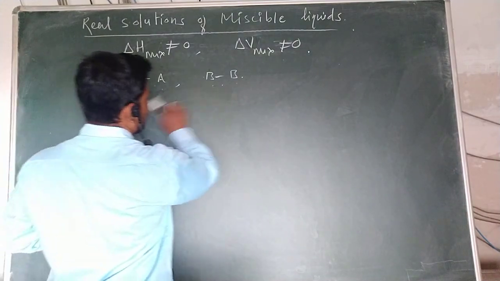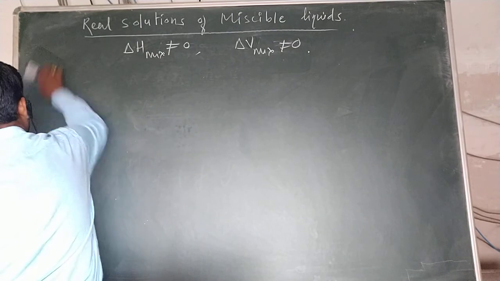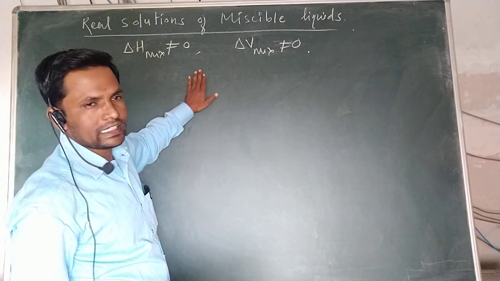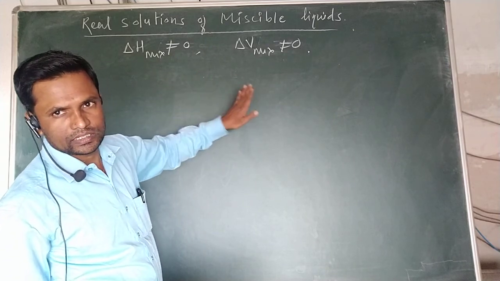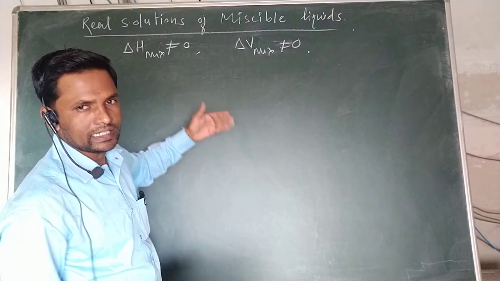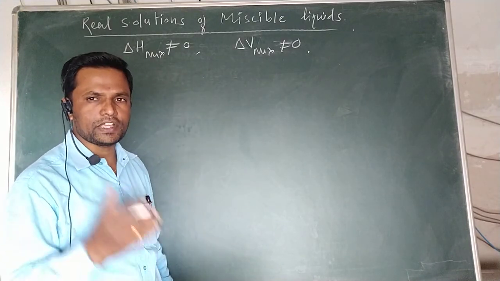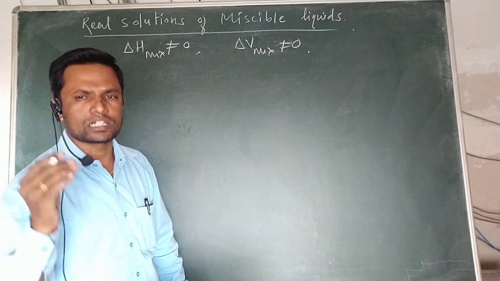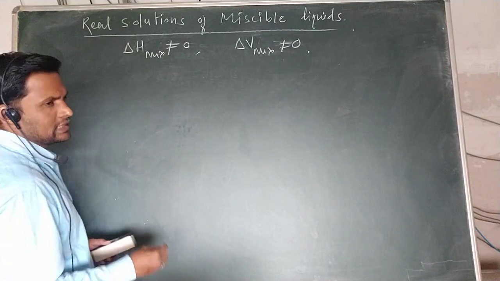Due to this deviation of the interactions, due to these different interactions of solute and solvent with respect to the solute interactions, they show the deviation from the ideal behavior. They show the deviation from Raoult's law.